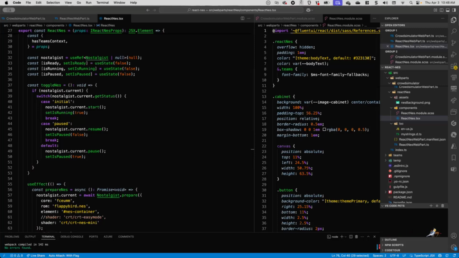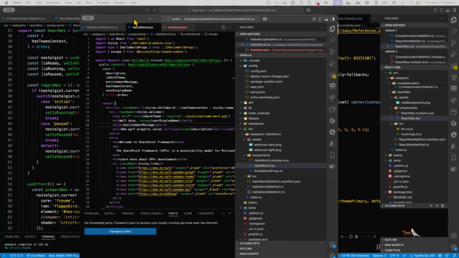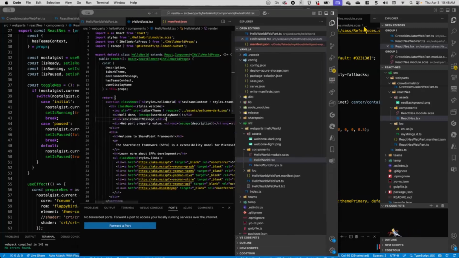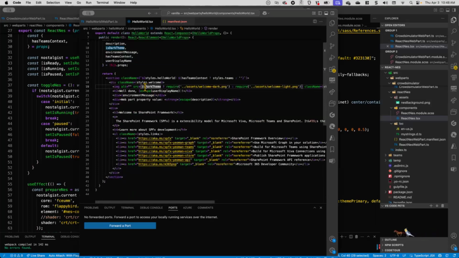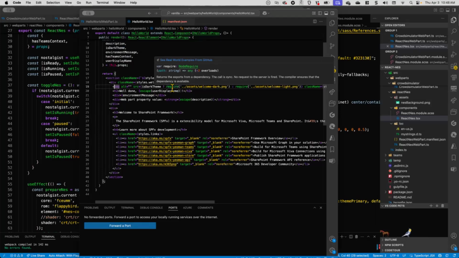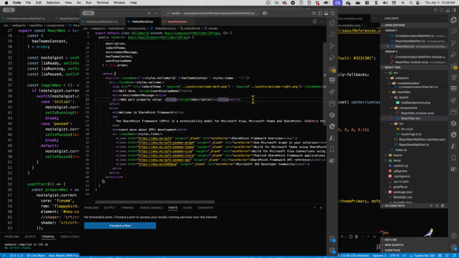One thing I will note is that there is a technique I'm using here that would probably be helpful to call out. If you look at a vanilla web part, and you do it with the React option, you get this thing as your default component, and you'll see there's this lovely thing. One of the first things I do in almost every web part, if I do the React one, is go and delete these silly welcome assets.